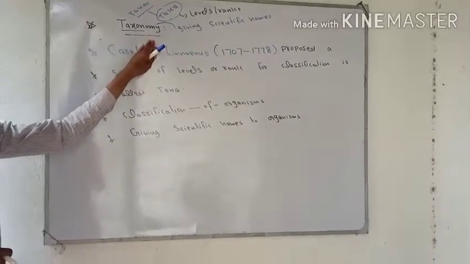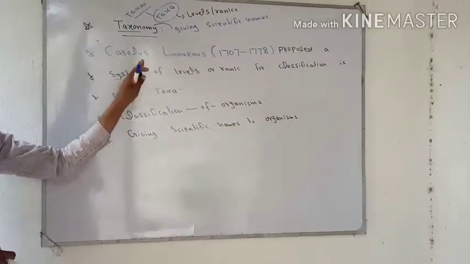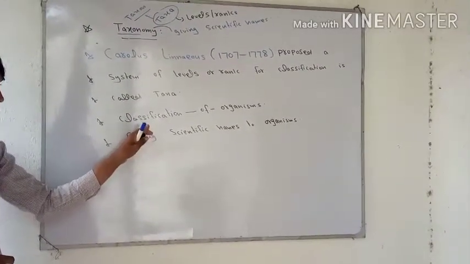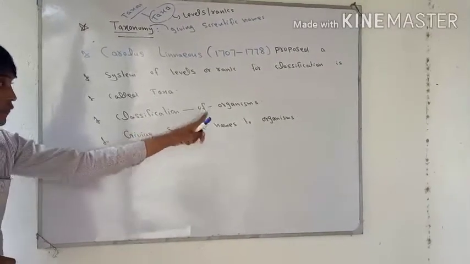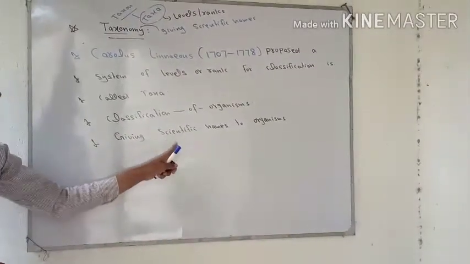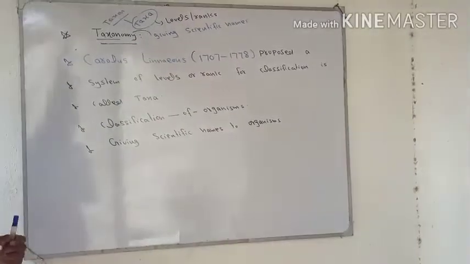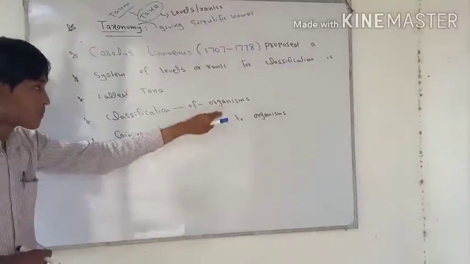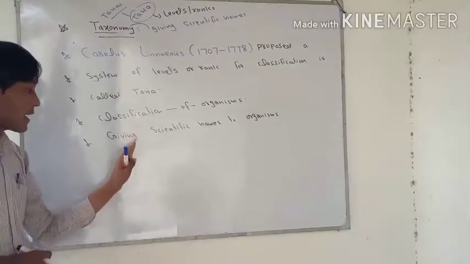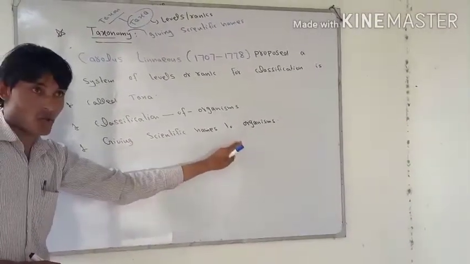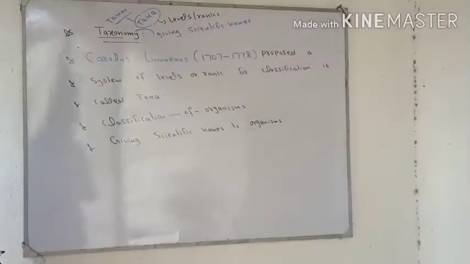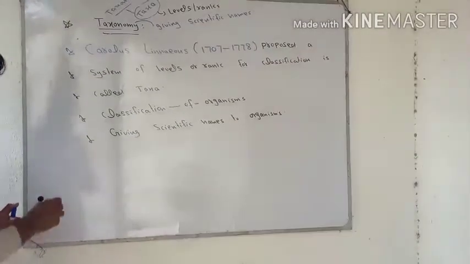We can define that taxonomy is the study of classification of organisms and giving scientific names to organisms. Now, what does classification mean?